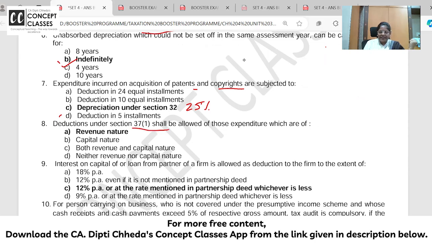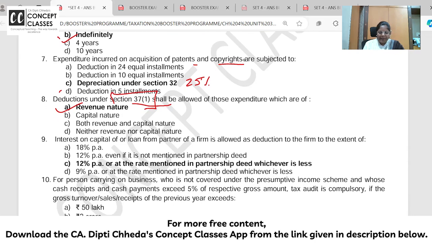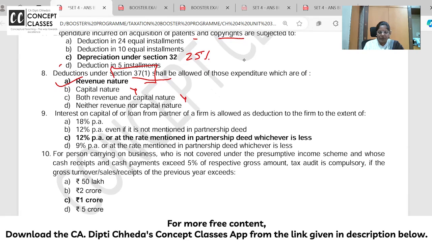Deduction under 37(1) is general. Which expenditure is related to business? Yes. Is it revenue? Yes. It is not personal, no. It is not capital, no. It is not covered in 30 to 36. It will be very well covered as revenue expenditure under 37(1). Capital expenditure is not allowed, personal expenditure is not allowed, and so on.